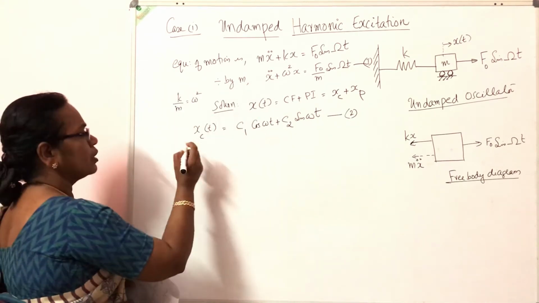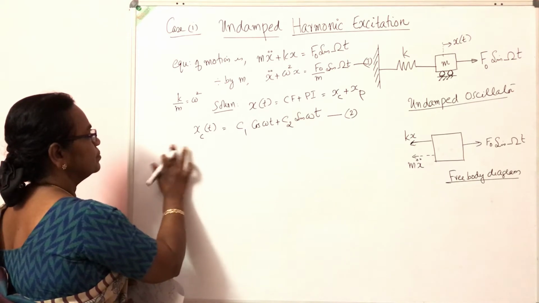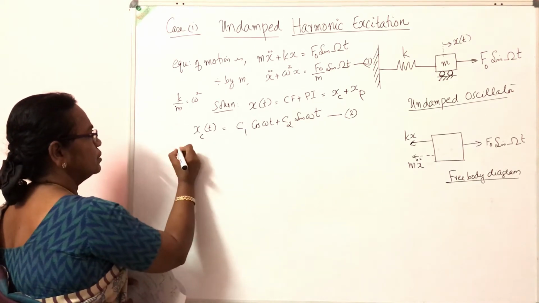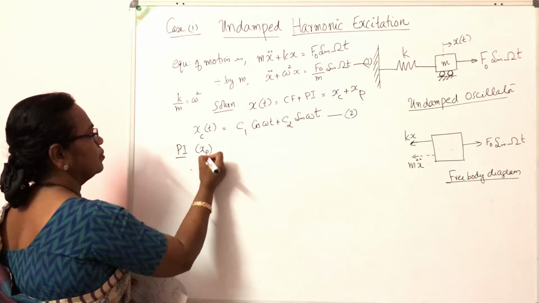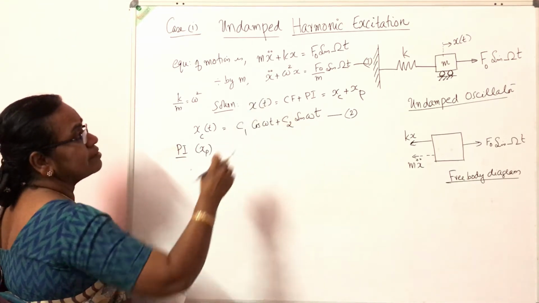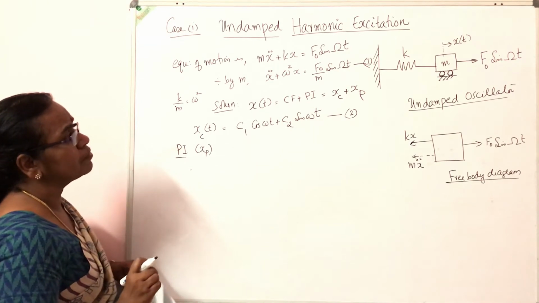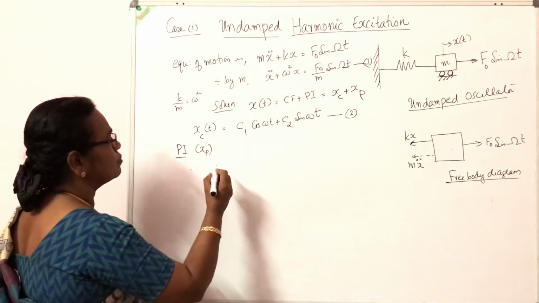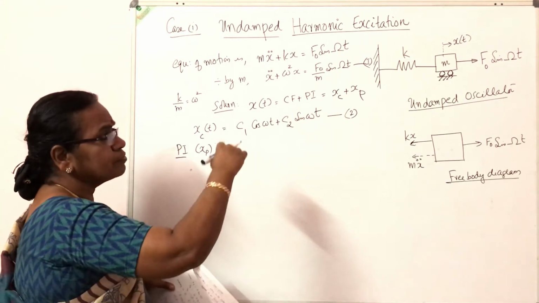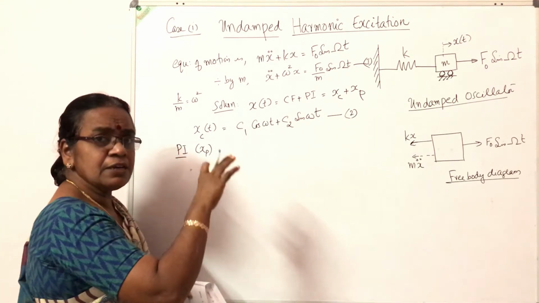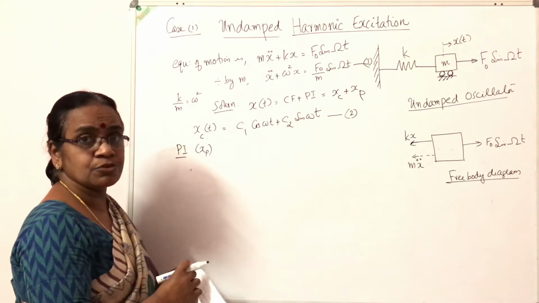Now to arrive at the particular integral xp, the right hand side is the function F0 by m sin omega t. So let me assume the particular integral. The response of this system will be in phase with the external forcing frequency.